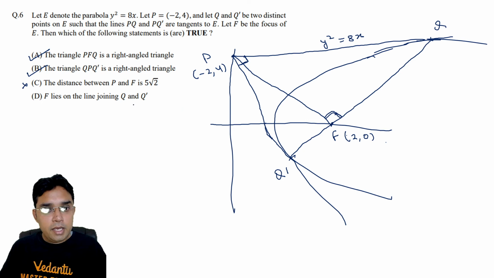Now coming to D, F lies on the line joining Q to Q dash. This is also obvious because Q Q dash is focal chord, so D is also correct. So this is very simple question. I think this completes the solution for this question.